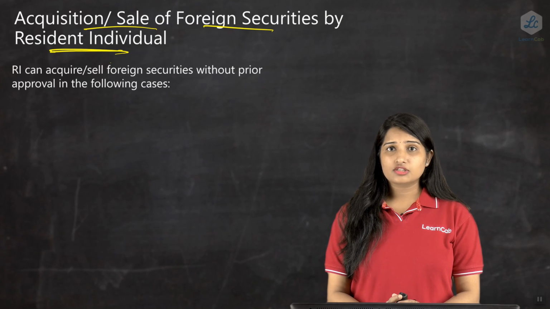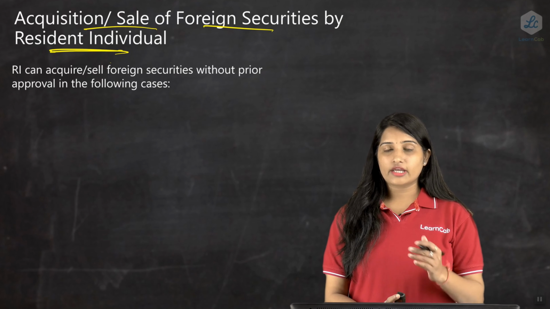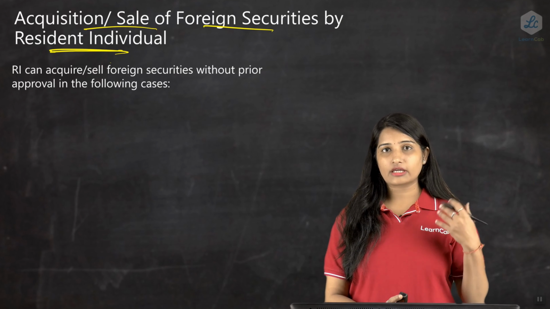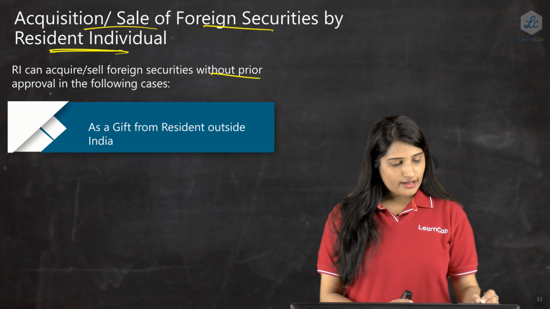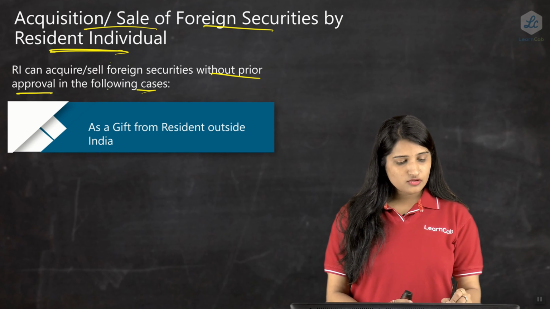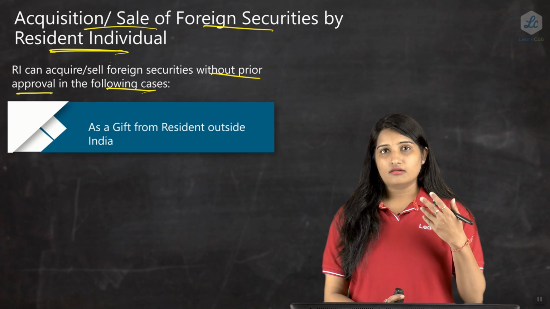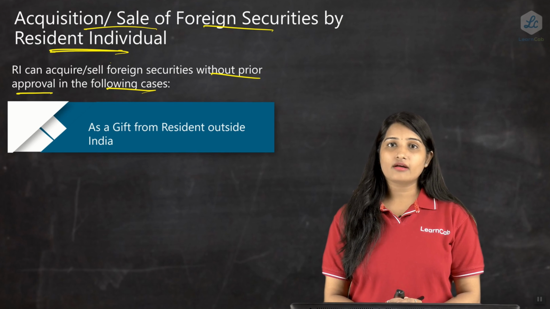A resident individual can acquire shares or equity shares outside India, or do an overseas direct investment outside India, without prior approval in the following cases.